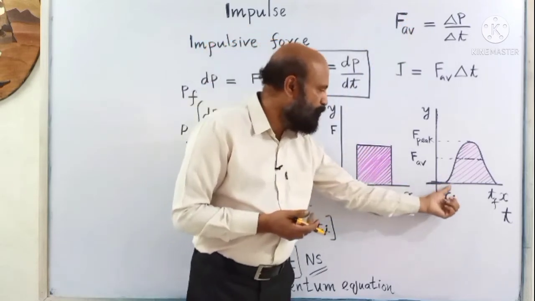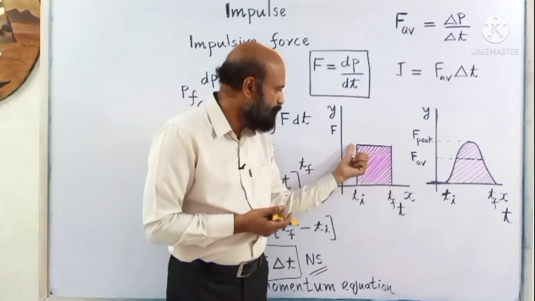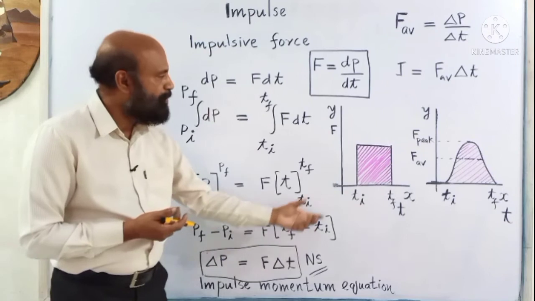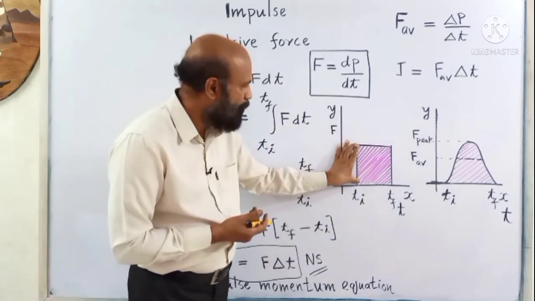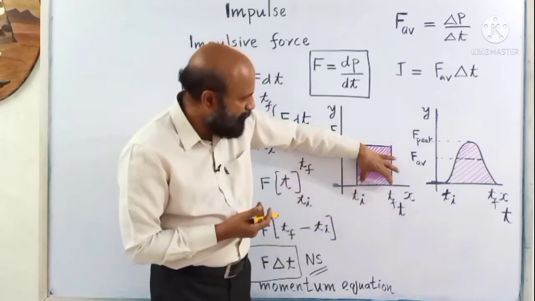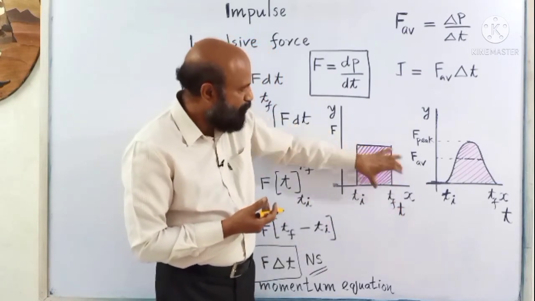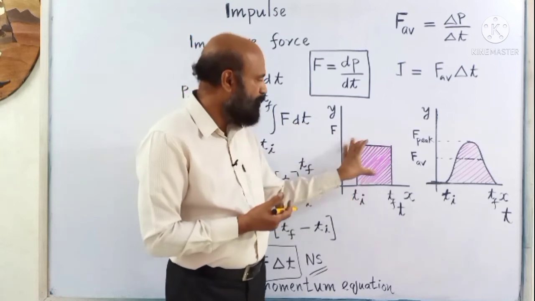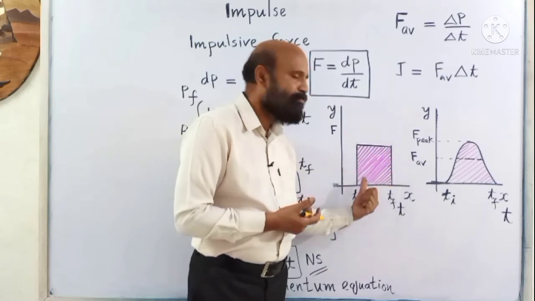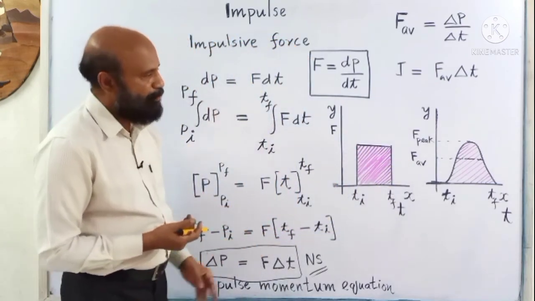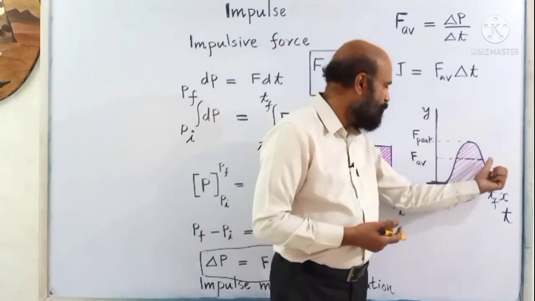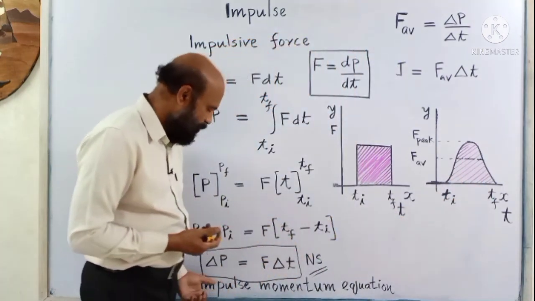Here you can see two graphs. Here force is a constant. Then force multiplied by time. In the y-axis force is expressed, in the x-axis time is expressed. So this is the change in time interval, and this is the force. The area under this graph will give you the impulse. Similarly here, force is continuously changing. Average force multiplied by the time interval will give you the impulse.